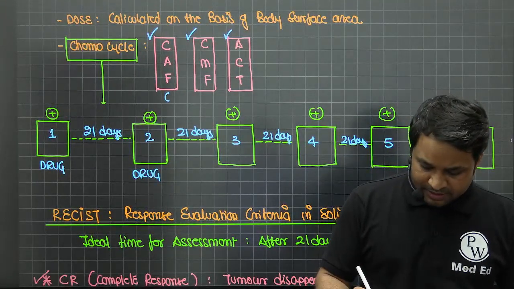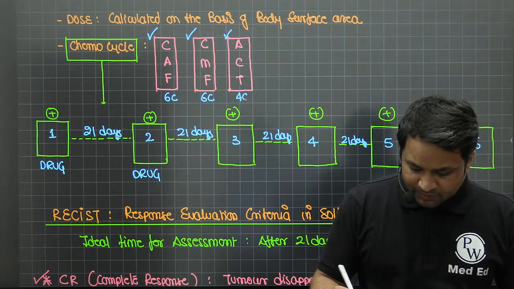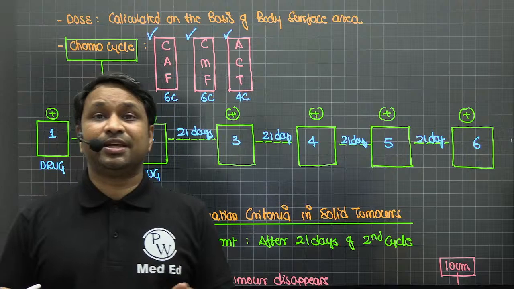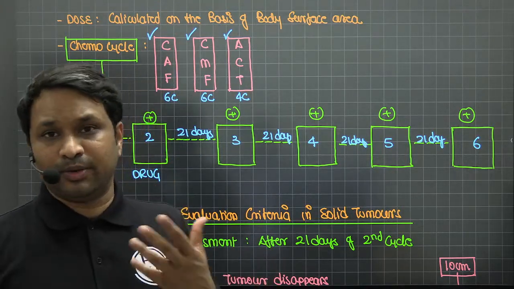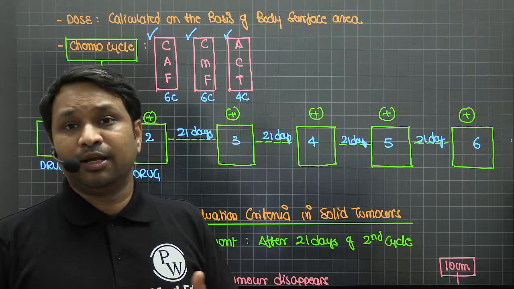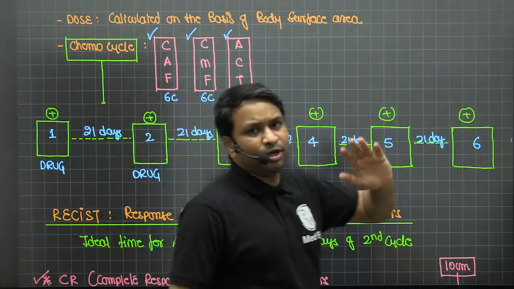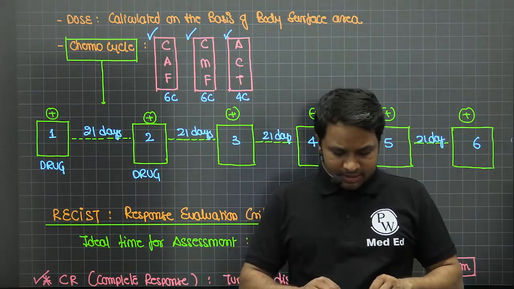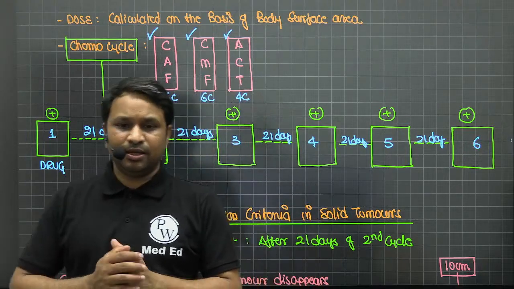Remember, CAF is 6 cycles, we say 6C. CMF is 6 cycles, ACT is 4 cycles. That is why ACT is now preferred, because you're giving a lesser number of cycles, that means lesser toxicity due to chemo drugs, lesser side effects, and a better quality of life. Taking all that into consideration, ACT is now preferred over the other 2 regimens. Clear? So this is all that you should know in the context of stage-wise management in breast cancers.